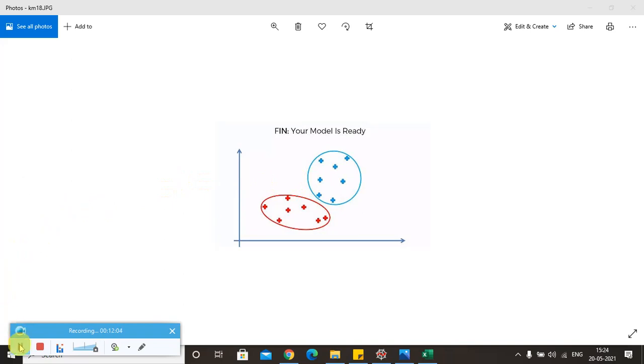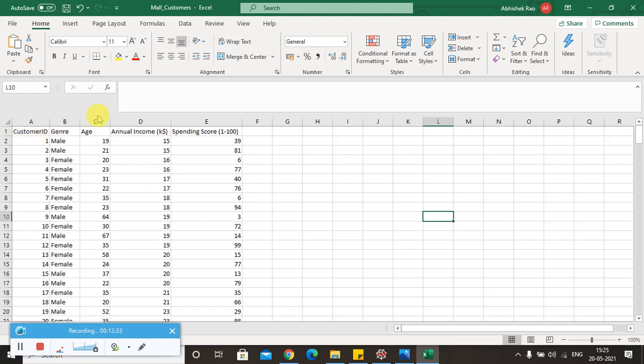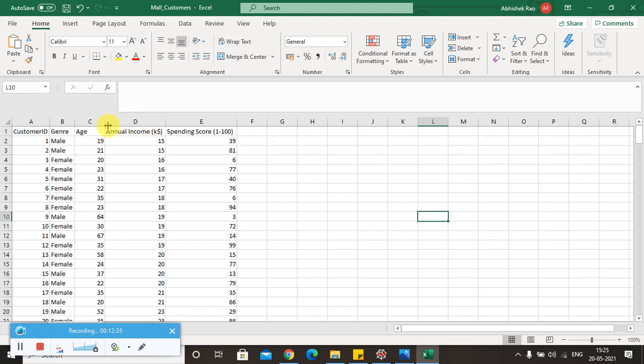Now we are going to see how we are going to apply this k-means clustering algorithm for a given case study. Okay, so let me explain the data set now. The data set we are going to use for this study is mall customers, wherein each row corresponds to a customer of a mall, and each customer has customer ID, gender, age, annual income and spending score.